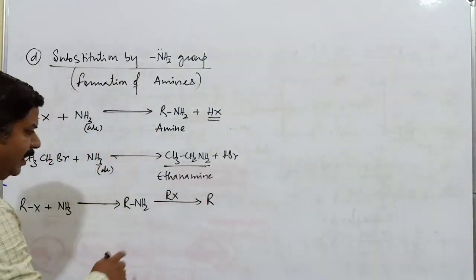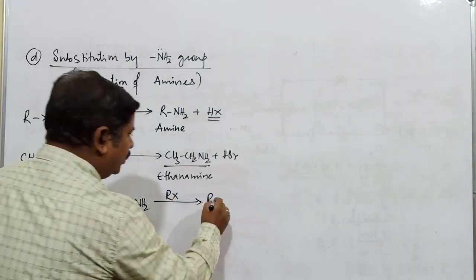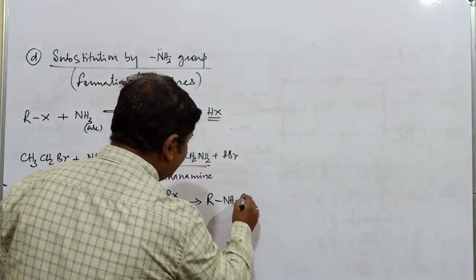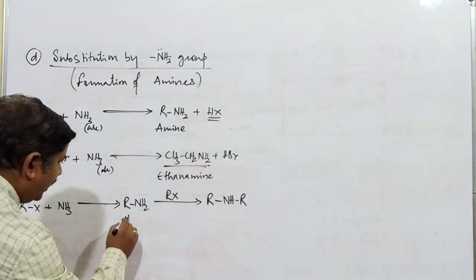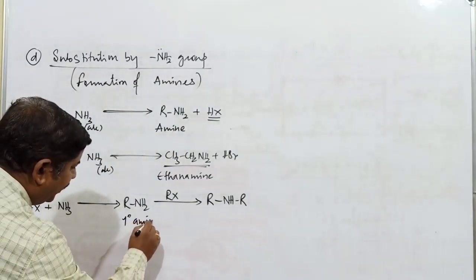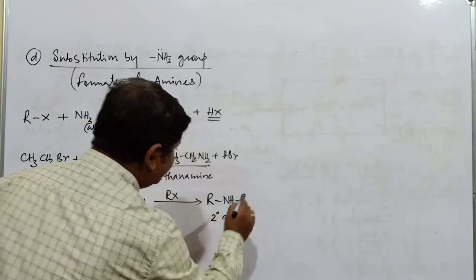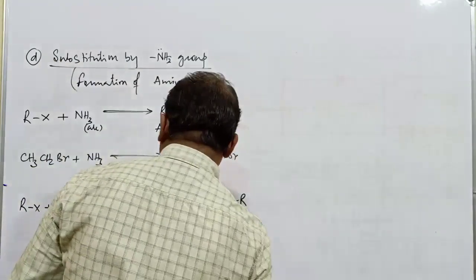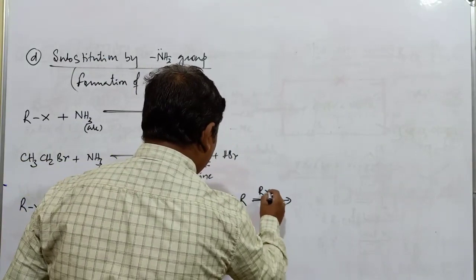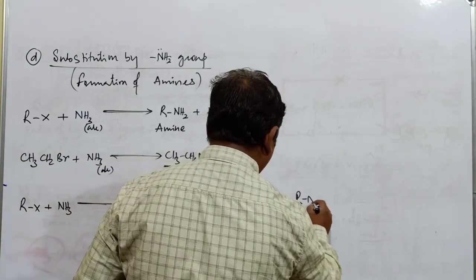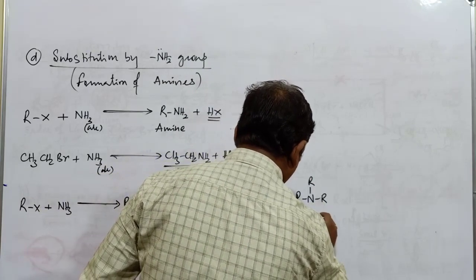The X is removed along with a hydrogen atom, giving RNHR. This is called a secondary amine. Further, this compound is treated with another alkyl halide and converted into R3N, called a tertiary amine.